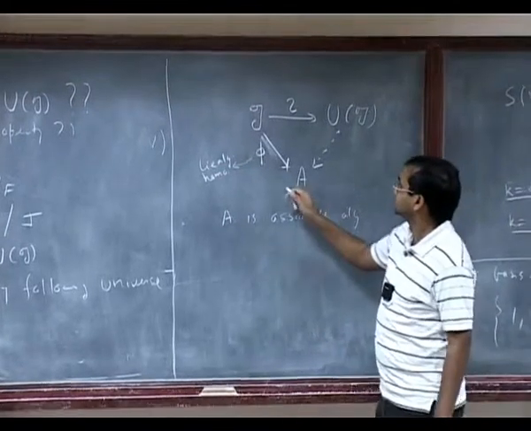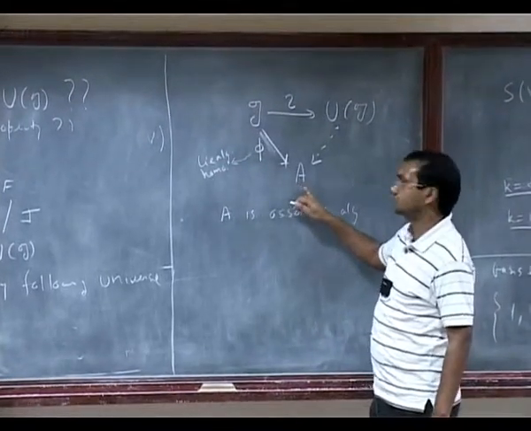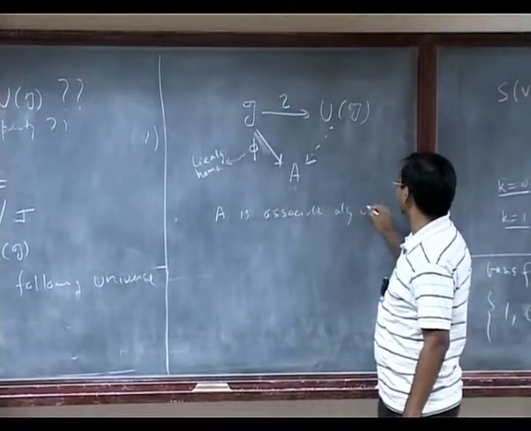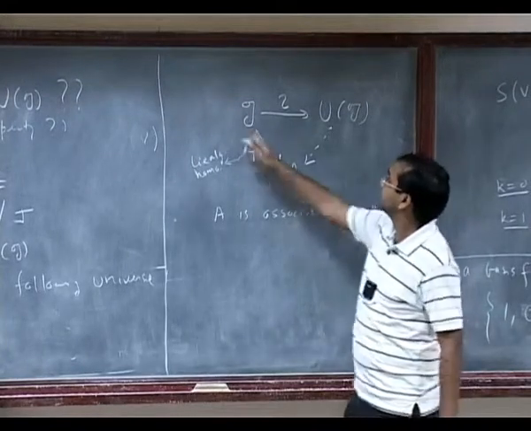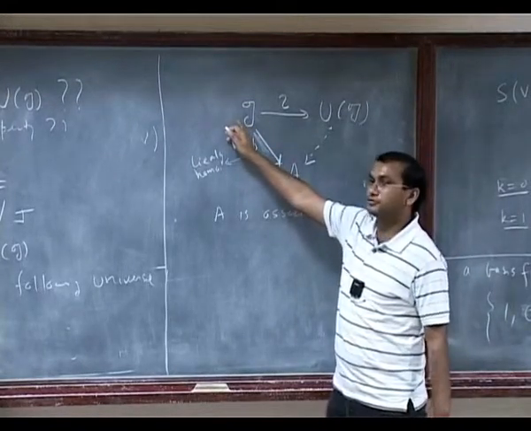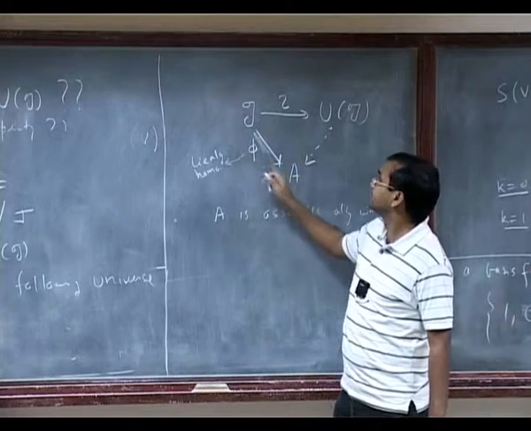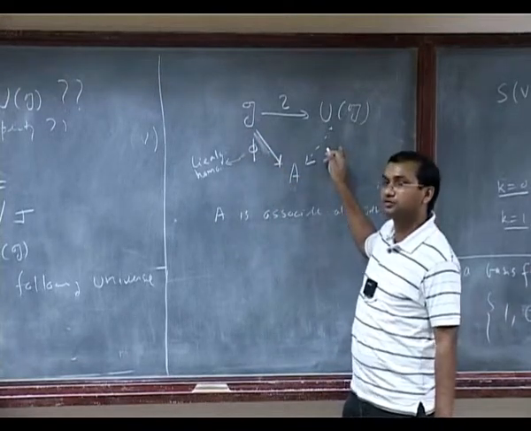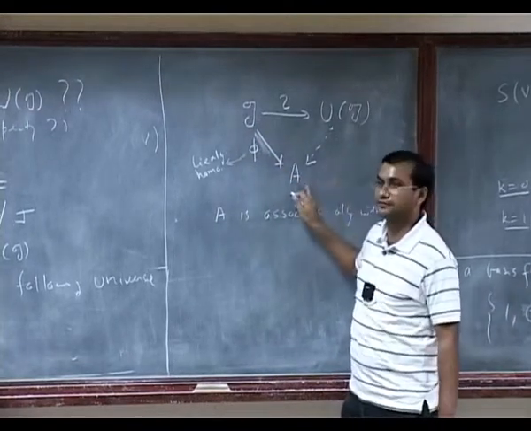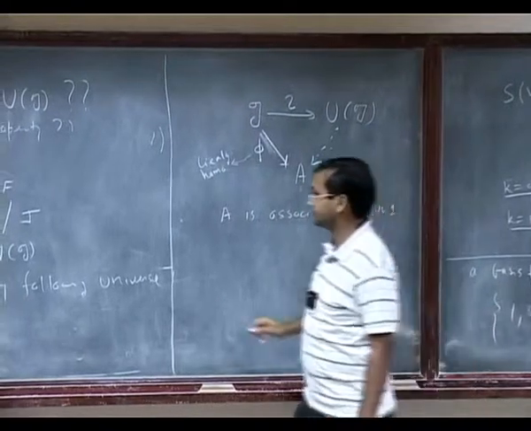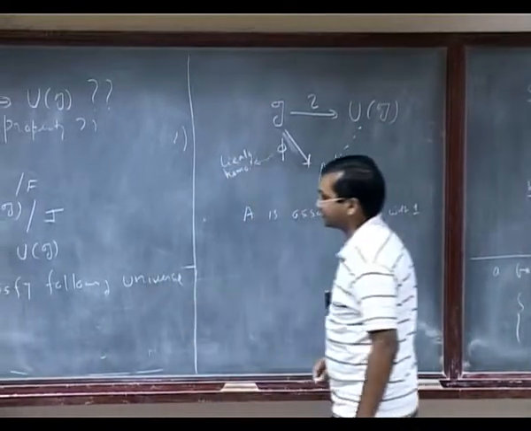So once again, for any associative algebra with identity, a Lie algebra homomorphism from G to A, we can extend it uniquely to an algebra homomorphism from UG to A. Let me write this down in words.